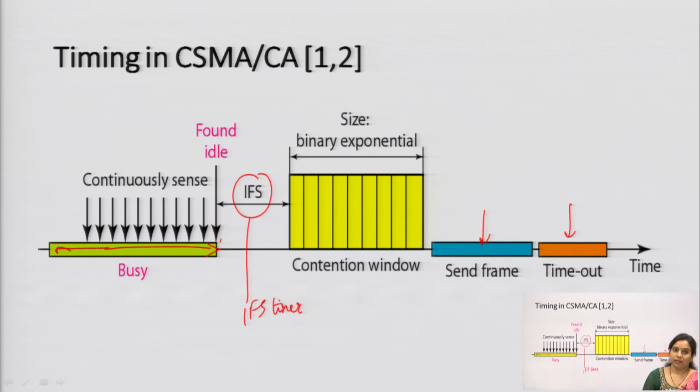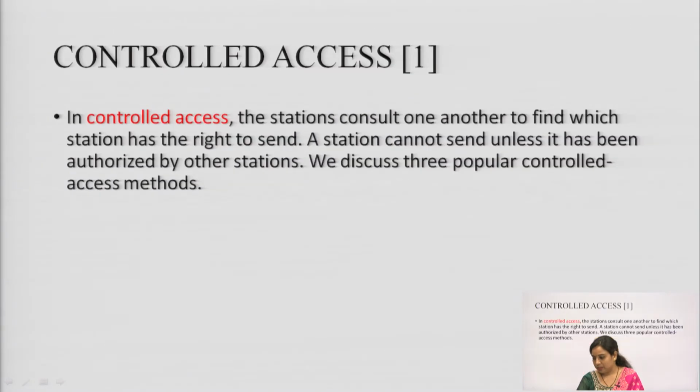After you have sent a frame, you have to wait for the acknowledgement to be received, to see whether it has been received correctly or not, and then the timeout will be there. It will keep that particular timer busy for the time being when the data is not received. So, this is the case for CSMA/CA.